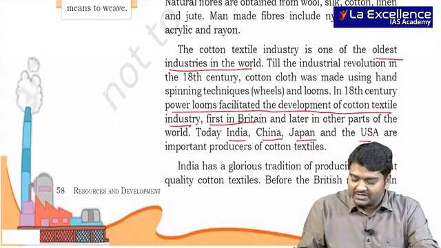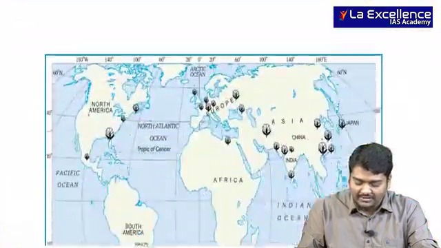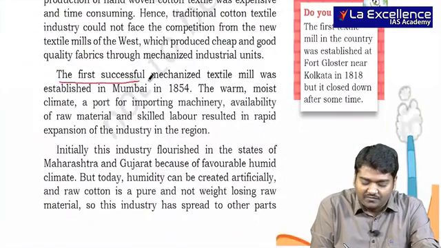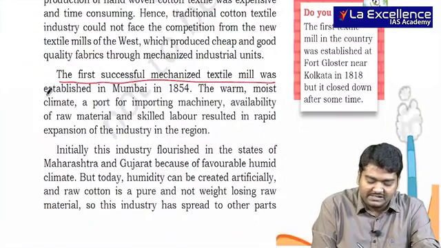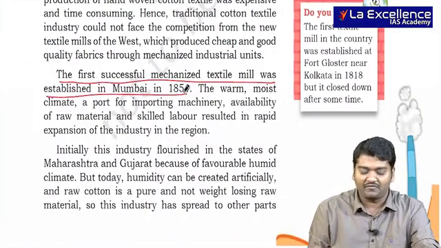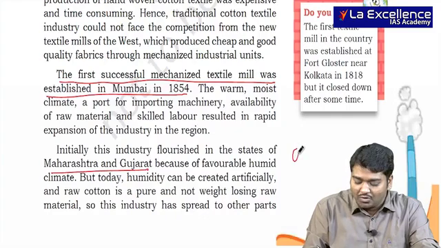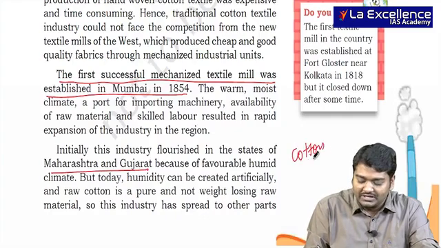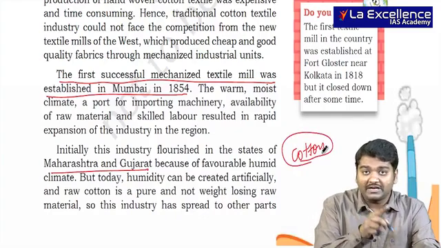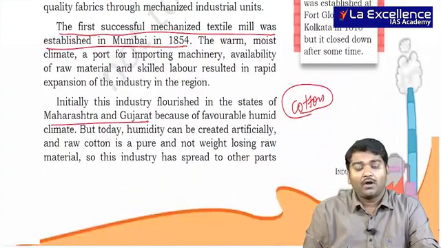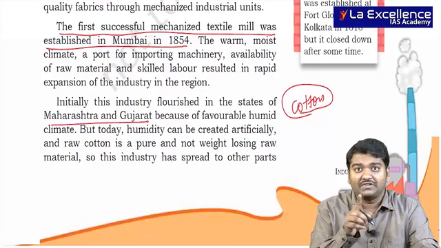India has a glorious tradition, forget about these points, but what is more important for us is that the first successful mechanized textile mill was established in Mumbai in 1854. Initially, this industry flourished in the states of Maharashtra and Gujarat because you had a cotton growing region there. I told you in agriculture where cotton can be best grown, and cotton is not an industry which is weight losing.